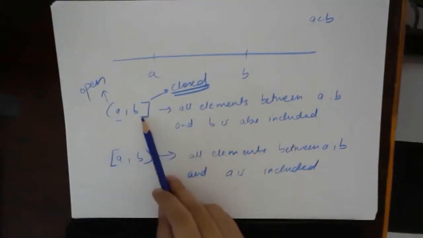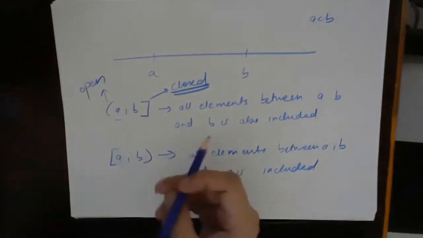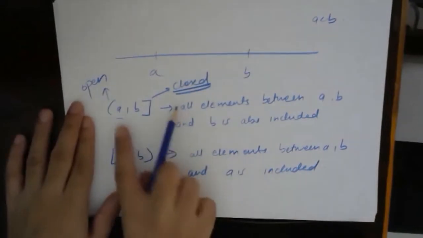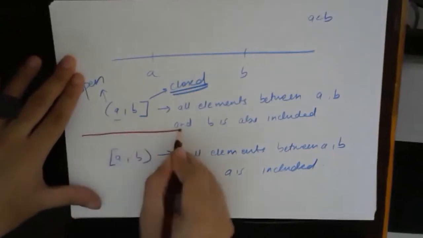In this case, B is included, and in this case, A is included. I hope this part is okay. Fine, this part is okay. Now see, to represent this on a number line, this part I will represent.